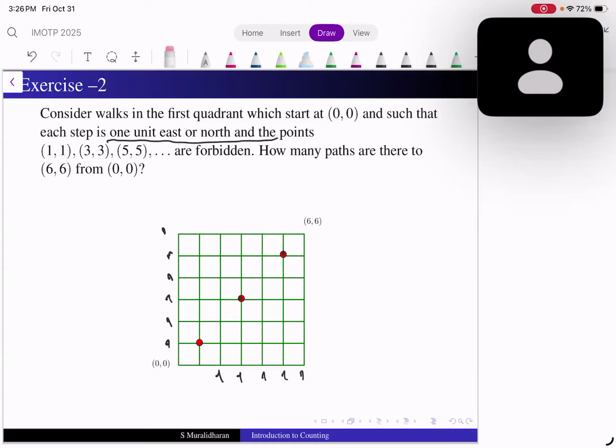So if it is there, then what will happen to this? For instance, here also I can't come from here, so I can go like this only. So here I can go like this. So this will be only 2. Of course, this can be 2, this can be 3, this can be 4, this can be 5. This can be 4, this can be 7, this can be 11, this can be 16. But this will be 1 and 1, this is 2, this is 4. Because from here to here I can come, but here I can go and here I can go. That's all.